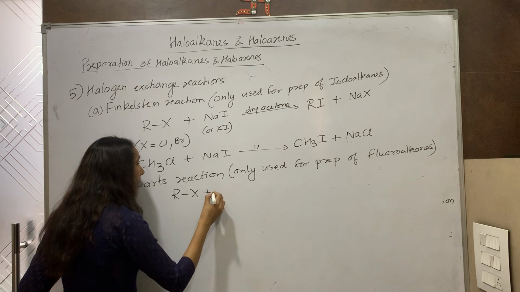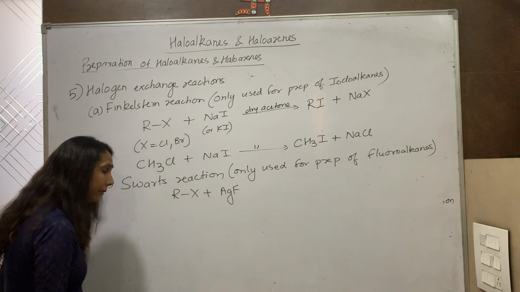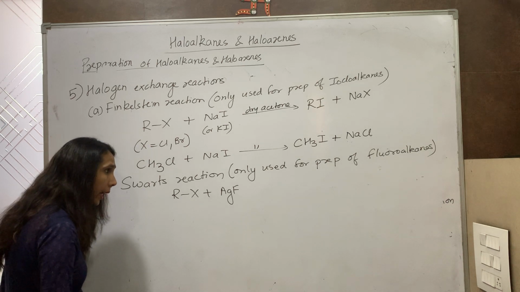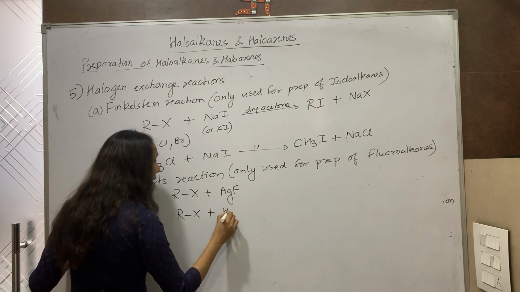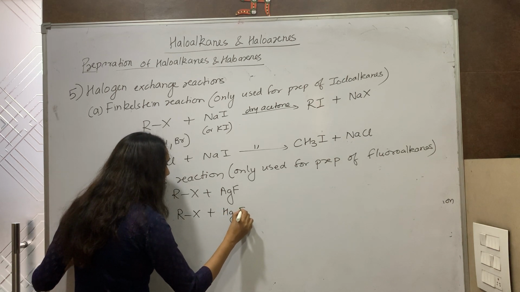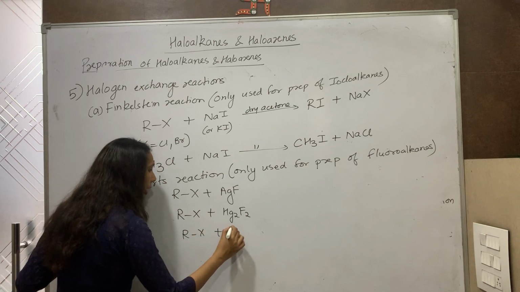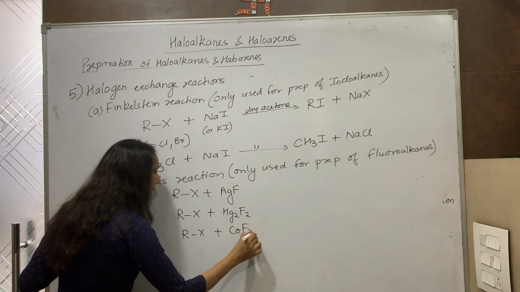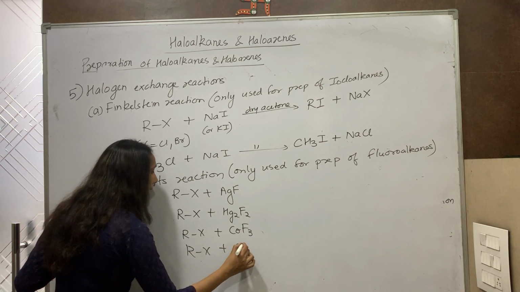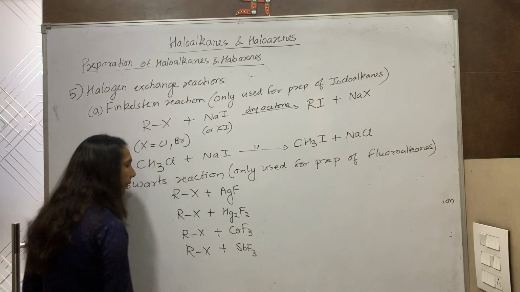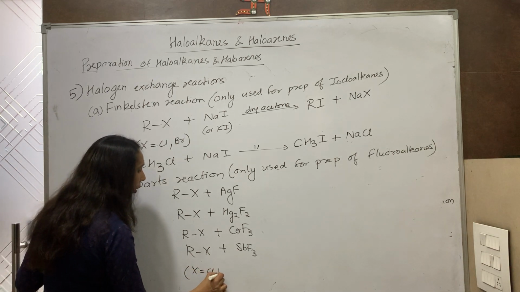RX can react with different reactants containing fluorine: AgF, silver fluoride; mercurous fluoride; cobalt trifluoride; antimony trifluoride. X in all the cases can be chlorine or bromine.